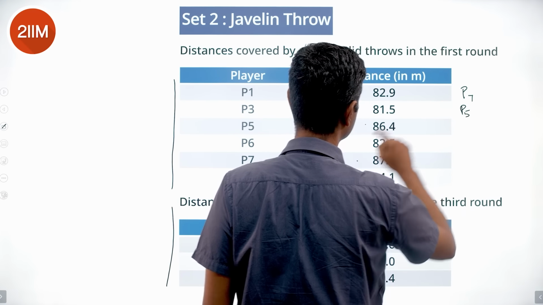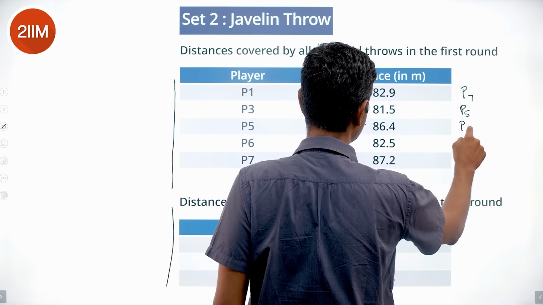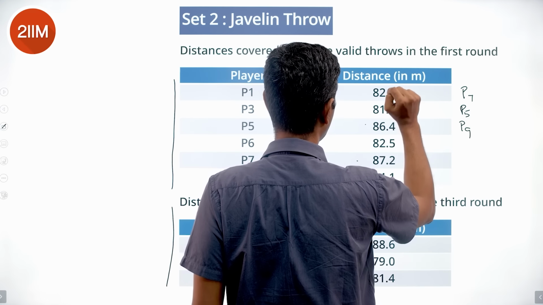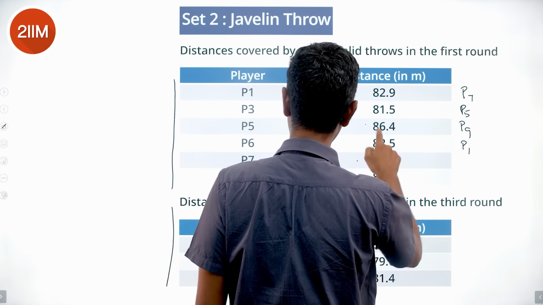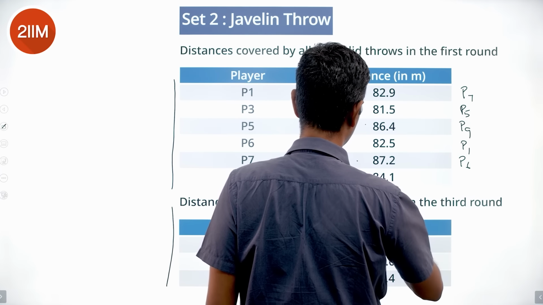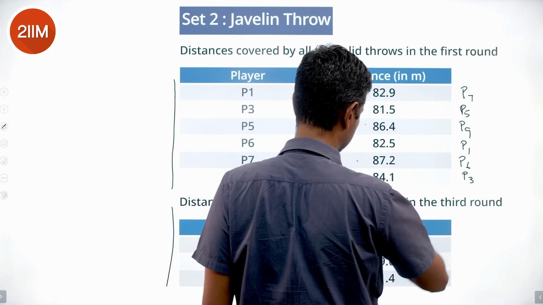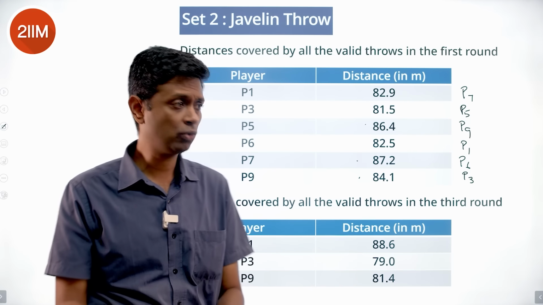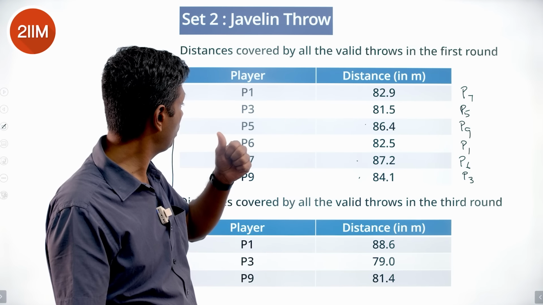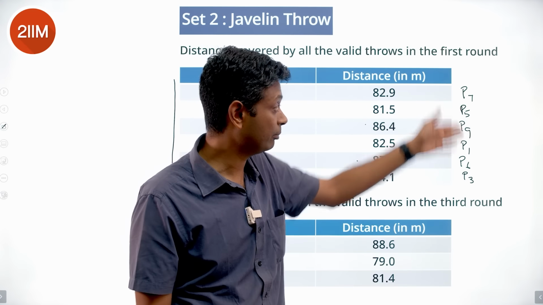After this, we have 84.1, which is P9. 82.9, which is P1. 82.5, P6. And 81.5, P3. This would have been the sequence after round 1, followed by P2, P4, P8, P10. Those 4 sit after them in that order.